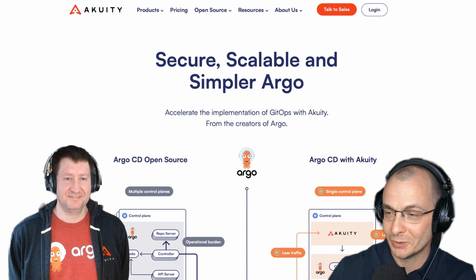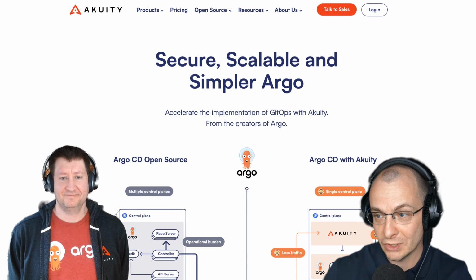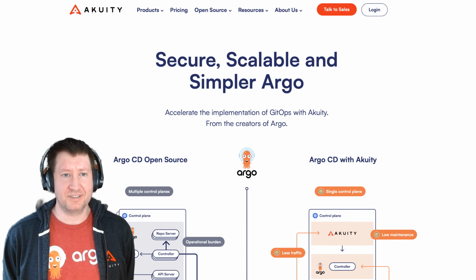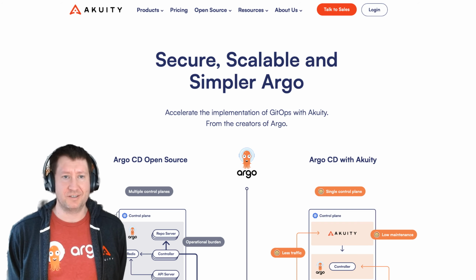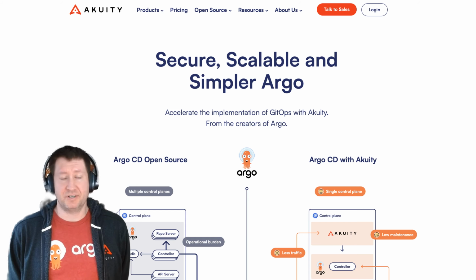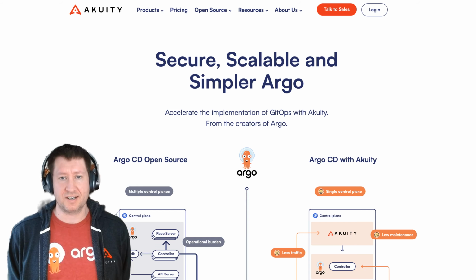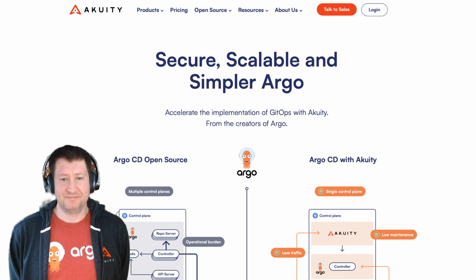Ken, it's an absolute pleasure to have you here with us today. And for those that don't know you, who is Ken? Hi, I'm Ken Cochrane. I'm currently the head of engineering at Acuity. If you're not familiar with Acuity, we are the enterprise Argo company founded by some of the creators of the Argo project. Before Acuity, I worked at other startups, one of them most notably at Docker, where I was the person who created what's now known as Docker Hub. So yeah, that's me.